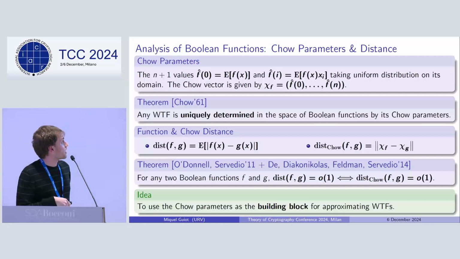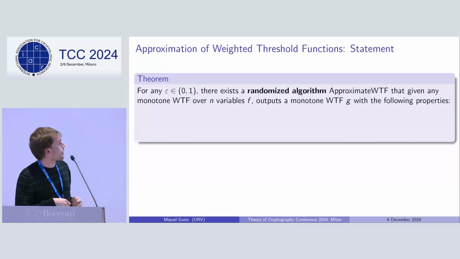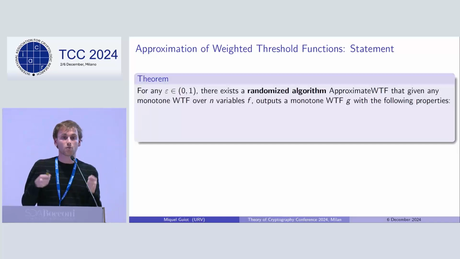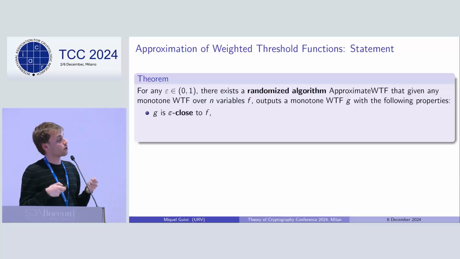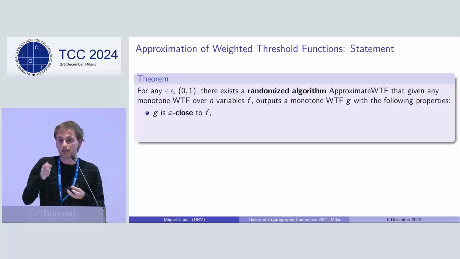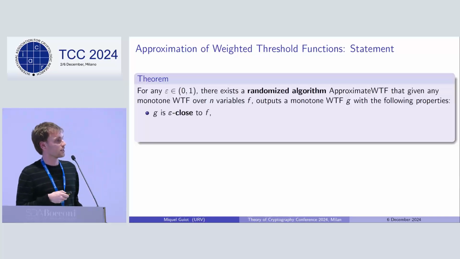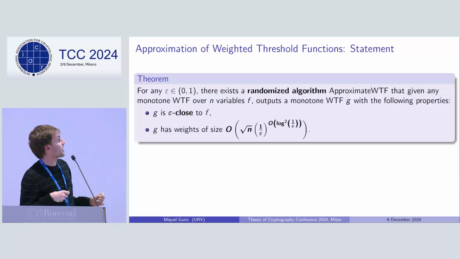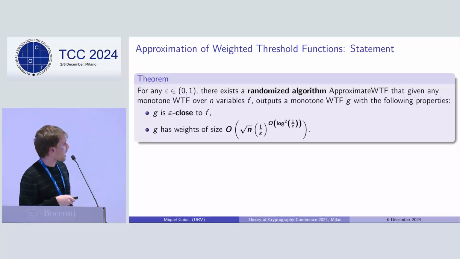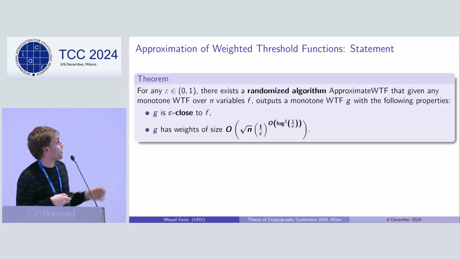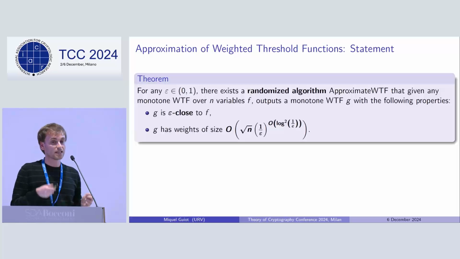So let's do this, and in that context, our main technical result is the following one that basically says that there exists a randomized algorithm that given a monotone weighted threshold function, it outputs another monotone weighted threshold function, but that has these additional properties. First, the output function is epsilon close to the original one. So it's a function that is pretty close in its behavior to the one that you had as an input. And moreover, and this is the key point for building later efficient schemes, the weights of this output function are upper bounded by the bound that you can see in the slide. That is sublinear in the number of parties and has a quasi-polynomial factor in the inverse of the error.